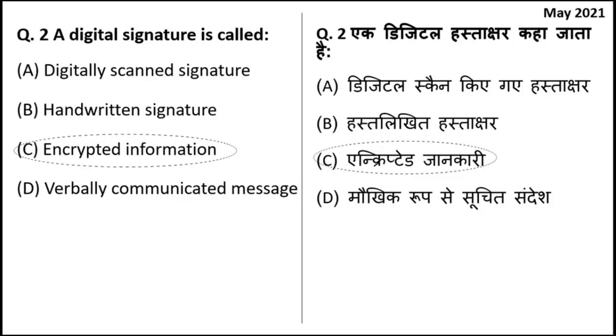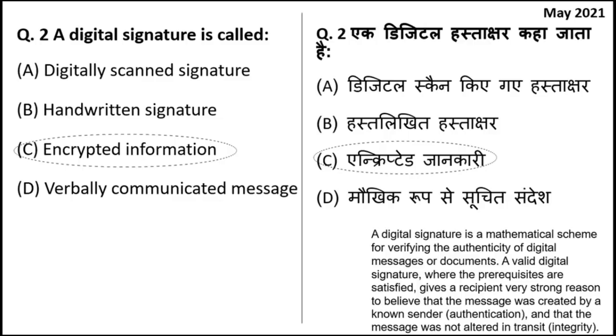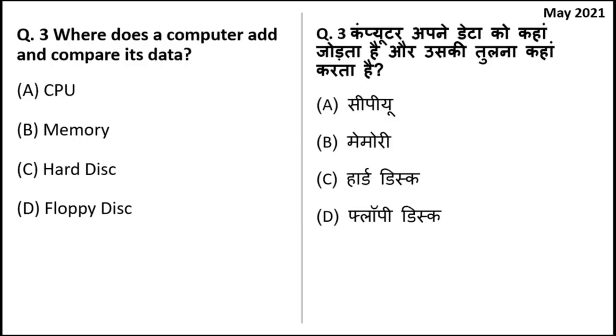So when it is received by the receiver, if the digital signature is valid, it means that the information inside it has not been altered during transmission. So the right answer is option C. It is an encrypted information. That means if it goes in the network, nobody is able to break it or change it. Okay, so here the right answer is C.